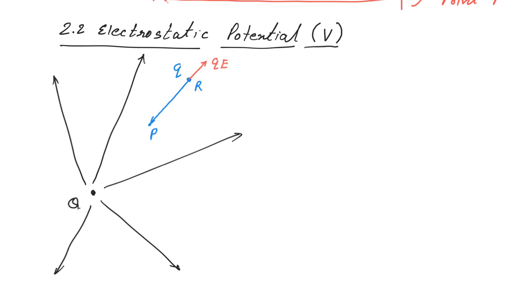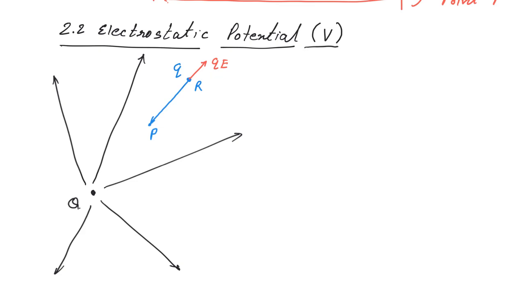Now this force depends on QE, which means it depends on the charge Q. It depends on the magnitude of this test charge Q, and so the work will also depend on test charge Q, because in work we have to multiply force by displacement. So this is the force and displacement, and in force Q is already there. So the work depends on small q, and so the potential energy also depends on small q.